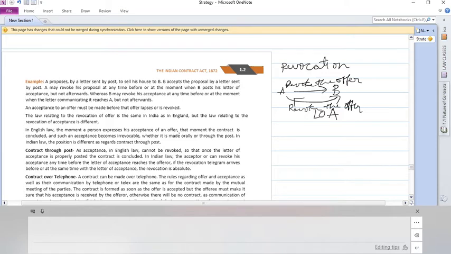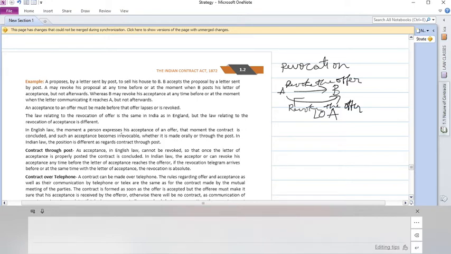But few of the provisions we have just changed according to our Indian culture and nativity. Based on that, we have made few changes to the law adopted by us. So we'll see. Similarly, here they are saying that the law relating to the revocation of acceptance is different in India and England. We'll see what is that difference.